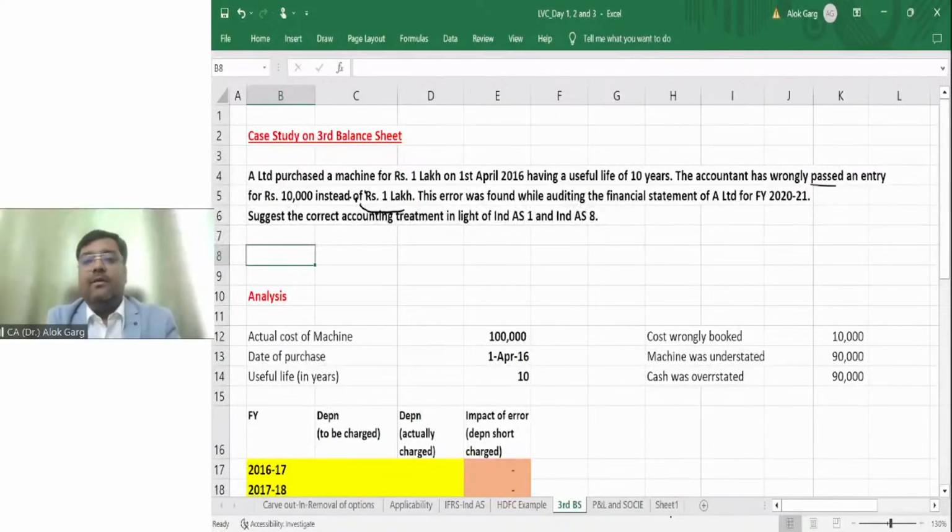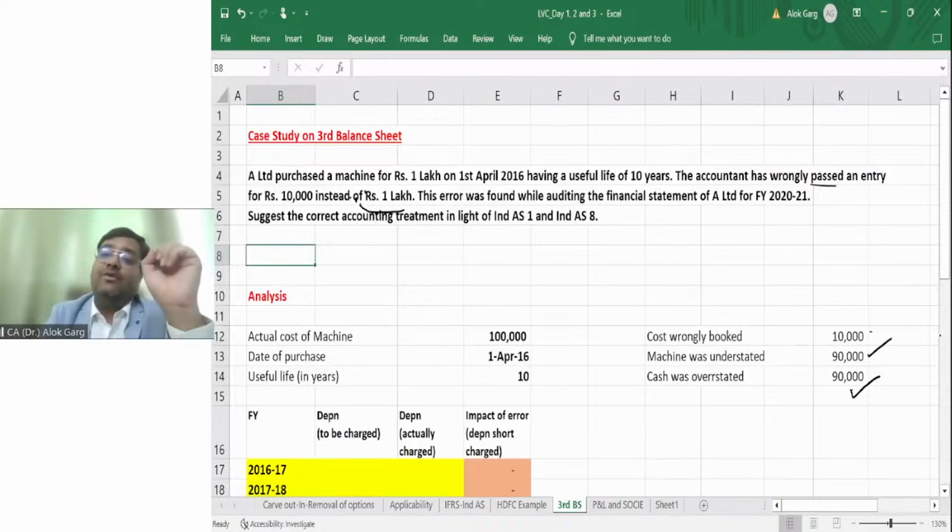Okay. So friends, on 1st April 2016, A Limited has purchased a machinery and it was at 1 lakh rupees. The correct entry should have been machinery account debit to cash account by 1 lakh rupees, but the accountant has wrongly passed an entry of 10,000 rupees. Machine account debit to cash account 10,000 rupees. So in this case, cash was overstated by 90,000 rupees and machine was understated by 90,000 rupees, and cost wrongly booked by 10,000 rupees. Right?